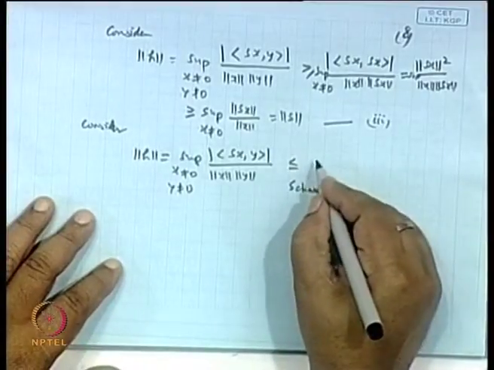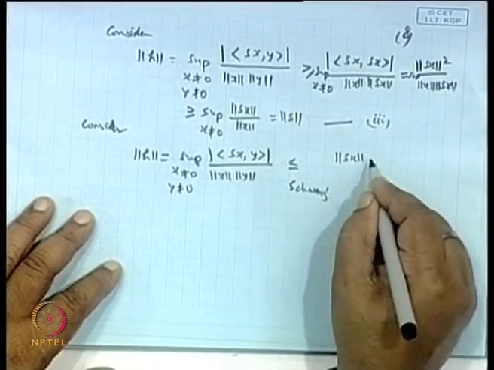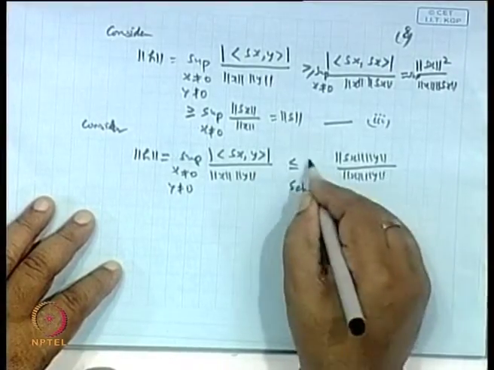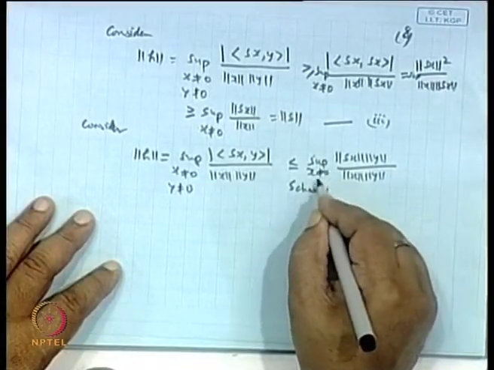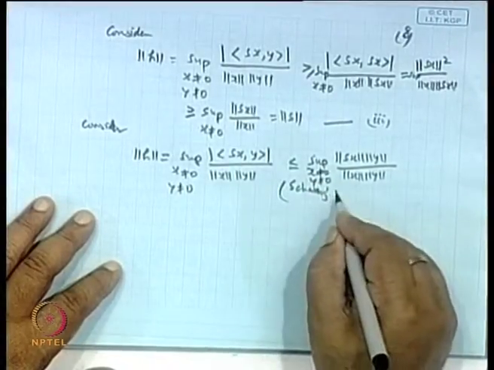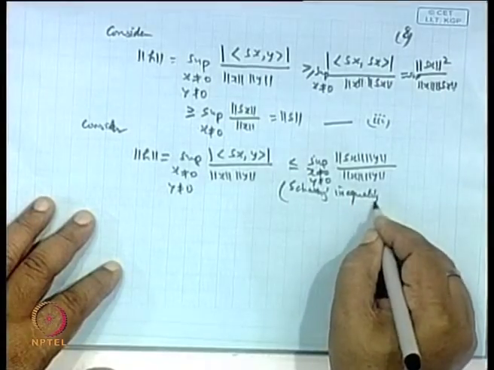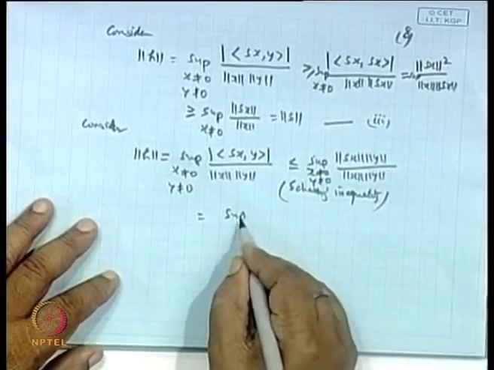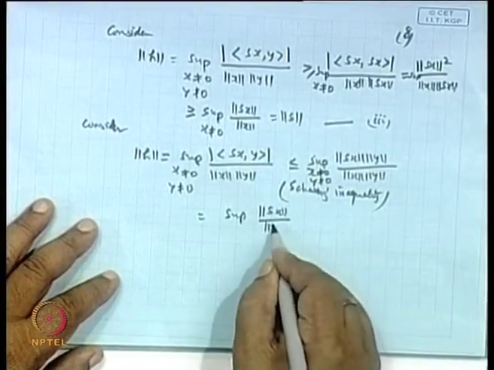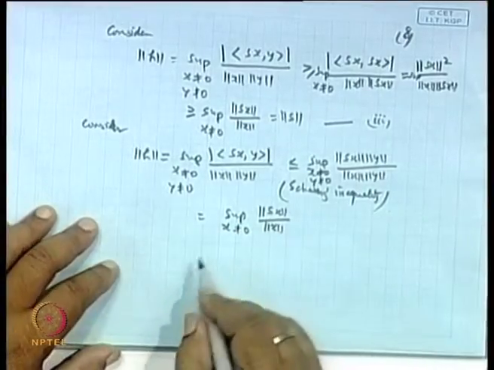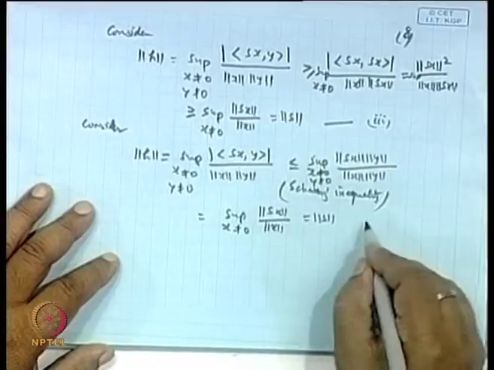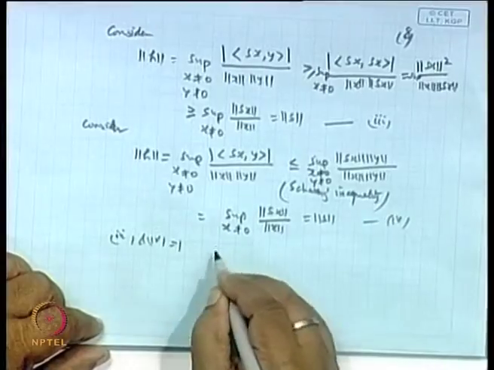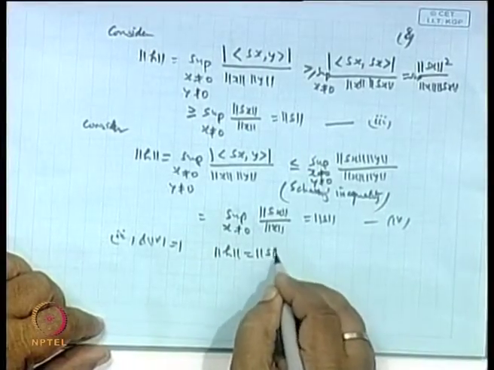So, we can say it is less than or equal to norm of Sx, norm of y, and the denominator remains as it is, norm of x, norm of y, supremum taken over all x not equal to 0, y not equal to 0, using the Schwarz inequality. But this will be equal to what? The supremum of norm of Sx over norm x, x not equal to 0. So, we get this is the norm of S. So, the third and fourth imply the norm of h equal to norm of S.